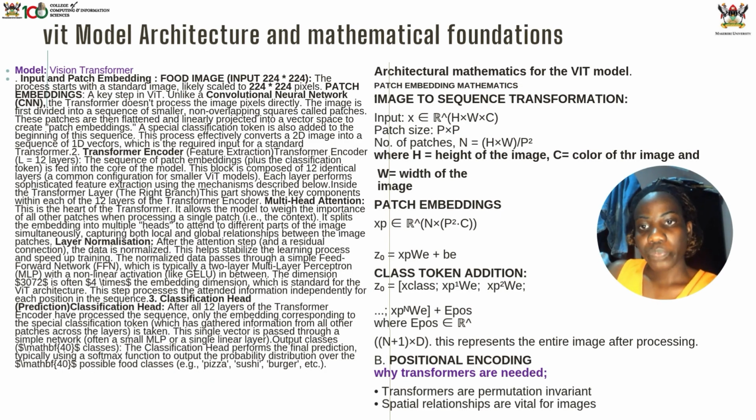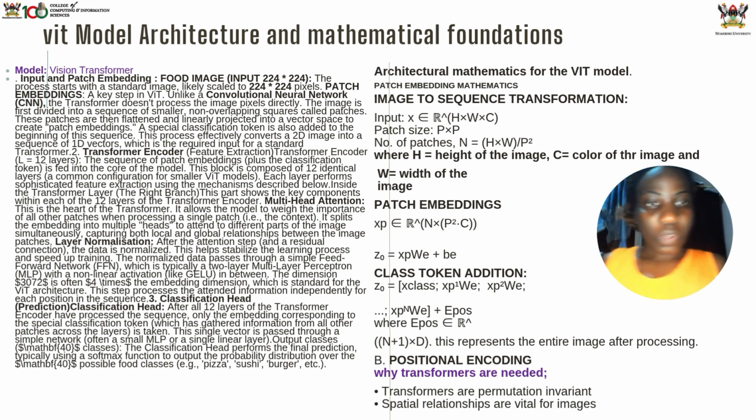Finally, the ViT model. This one interprets images of food. How it does it, instead of scanning small pixels like the CNNs, it divides an image into patches and treats each part like a word in a sentence. So suppose an image of 224 times 224 pixels, this model will divide it into smaller patches, let's say 16 times 16 pixels, to give us several patches. Using a mathematical equation, it turns them into vectors.